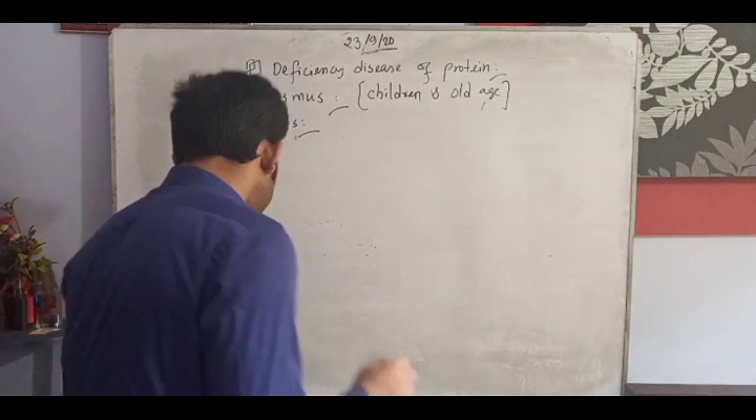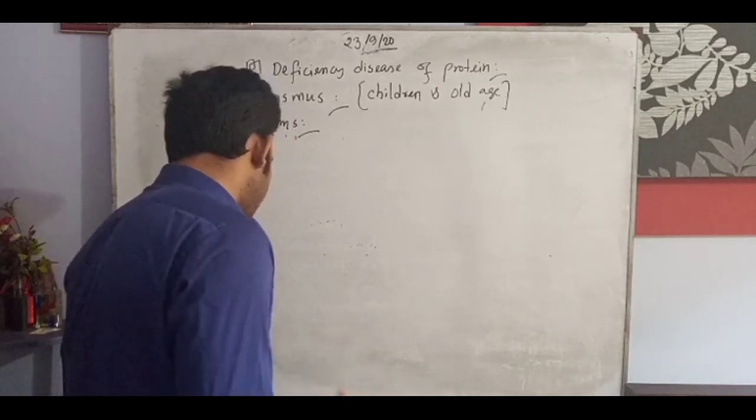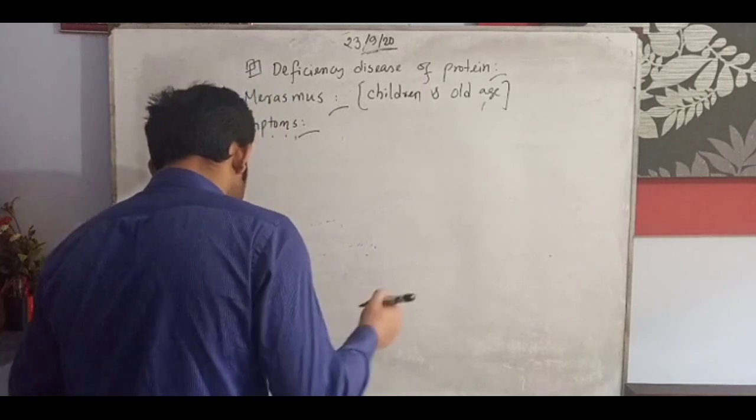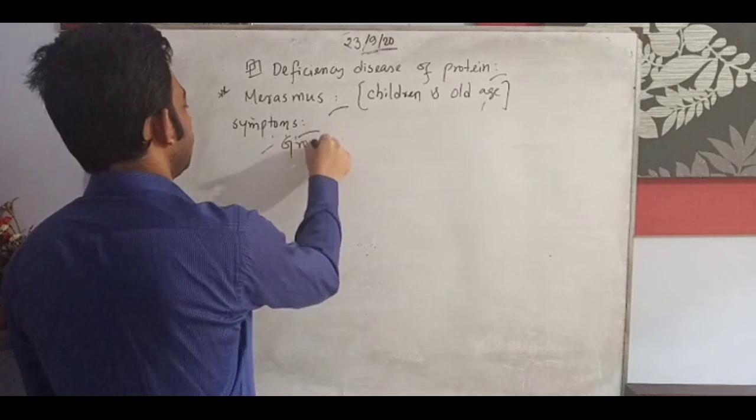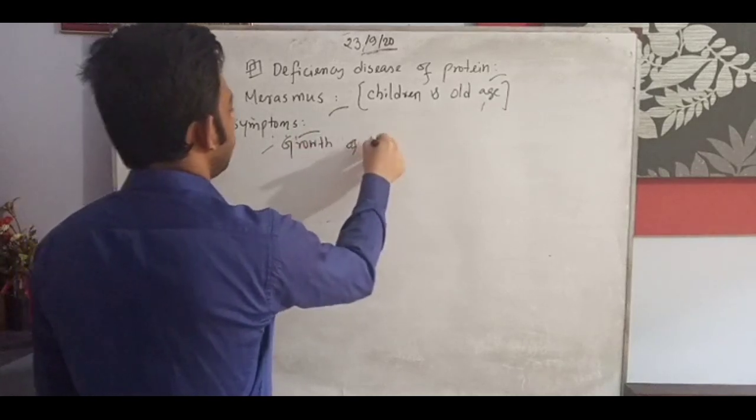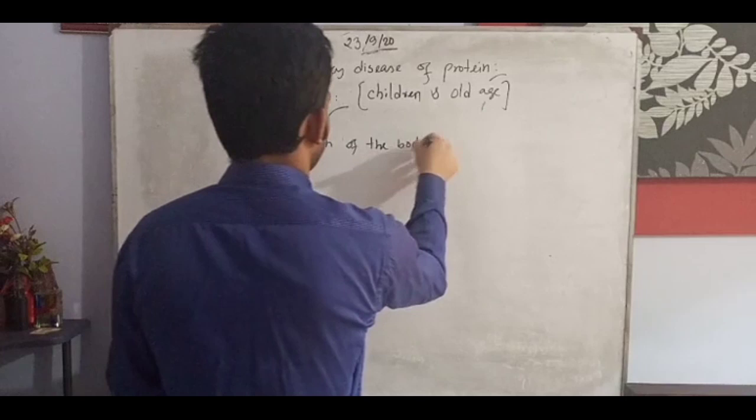Marasmus disease: growth of the body is retarded.